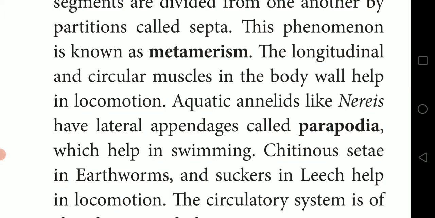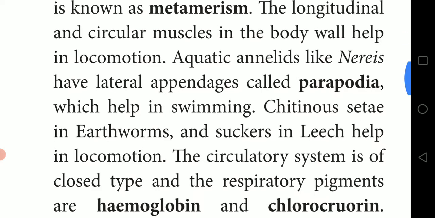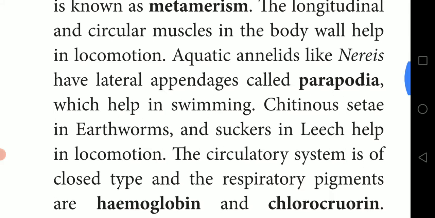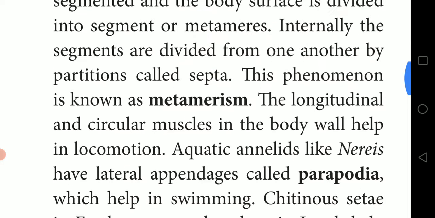The longitudinal and circular muscles in the body wall help in locomotion. Both longitudinal muscles and circular muscles are used for moving.